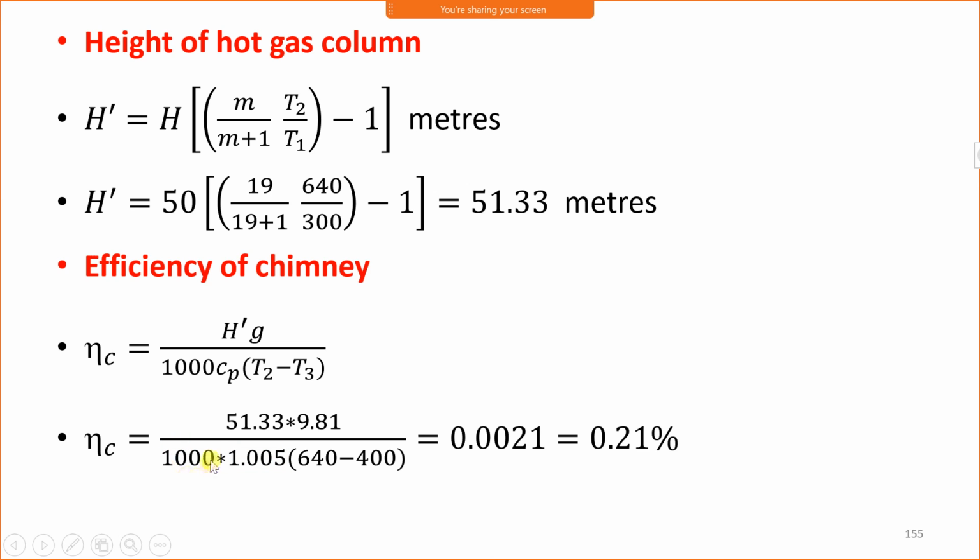If you multiply it by 1000, it becomes joule per kg Kelvin, for balancing the units. Then T2 with a natural draught is 640, and T3 is 400 Kelvin, the temperature of flue gas with artificial draught, and the efficiency of chimney is coming to be 0.0021, which is equal to 0.21%.